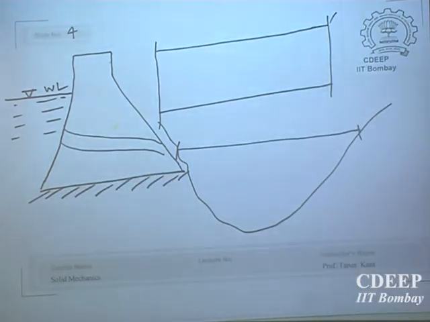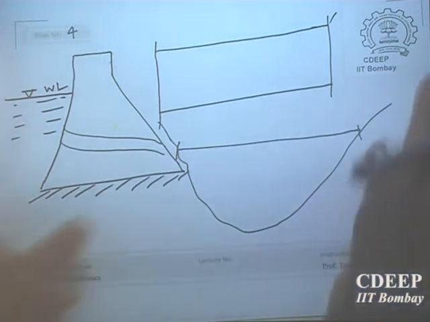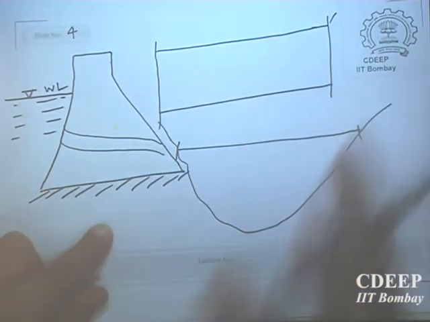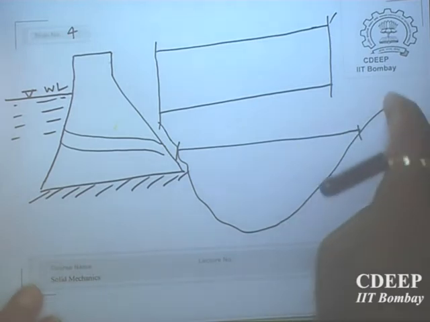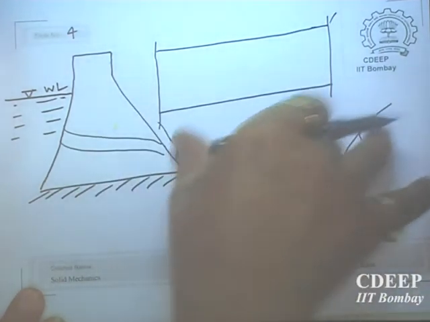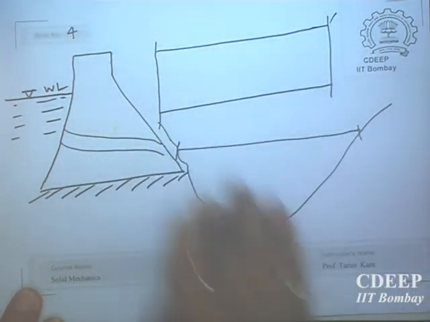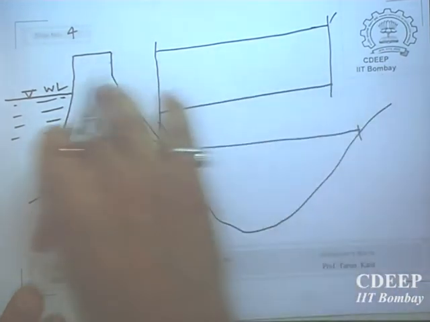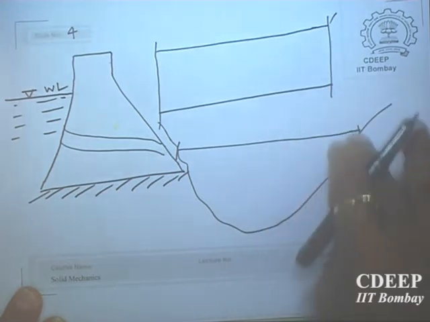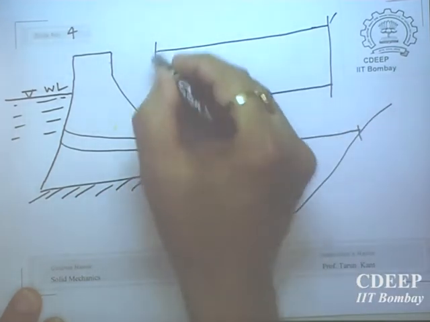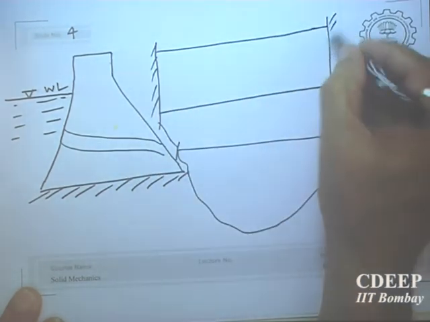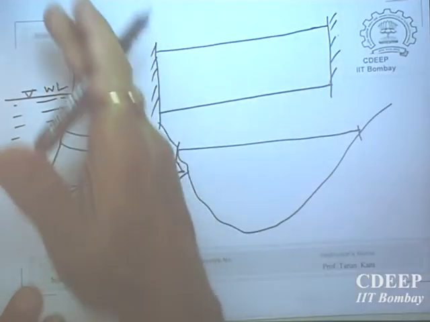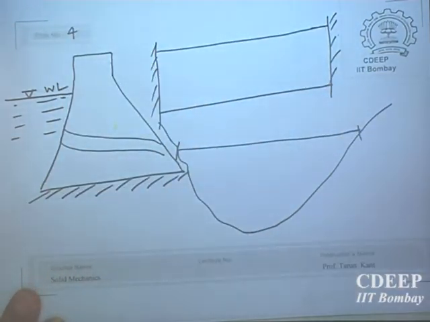Anywhere you go, it will be hard rock on both sides. It will not be a free end, because otherwise water cannot be contained. It has to be confined. Of course, the depth of the dam will not be the same everywhere. Depth will be varying. That is a different matter. Now the cross section looks like this, a trapezium.